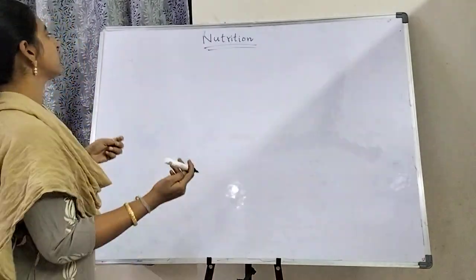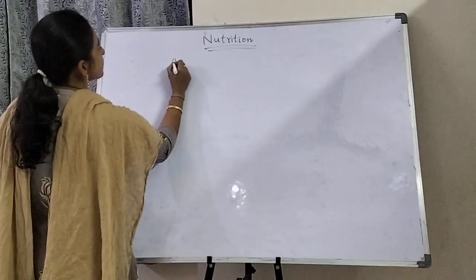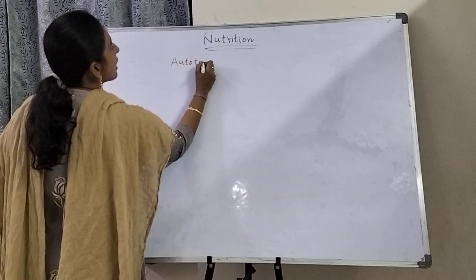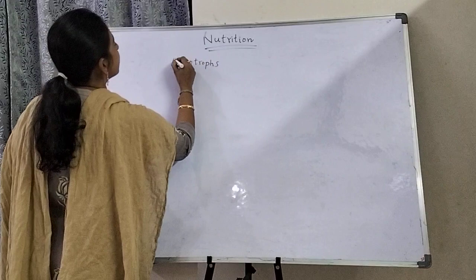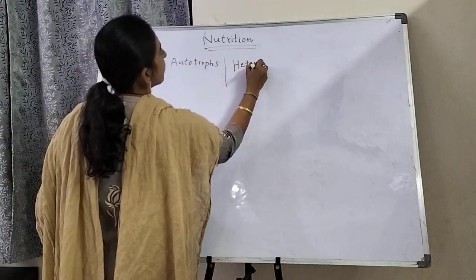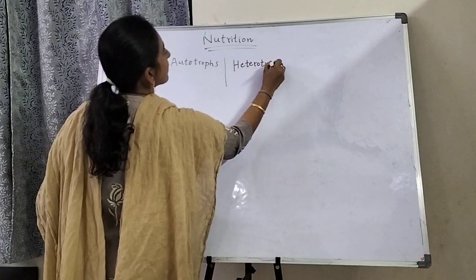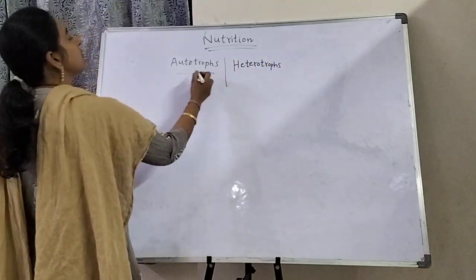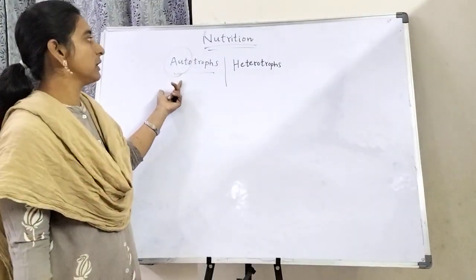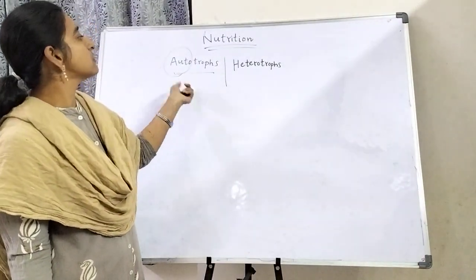Autotrophs means auto means self. They prepare their own food.